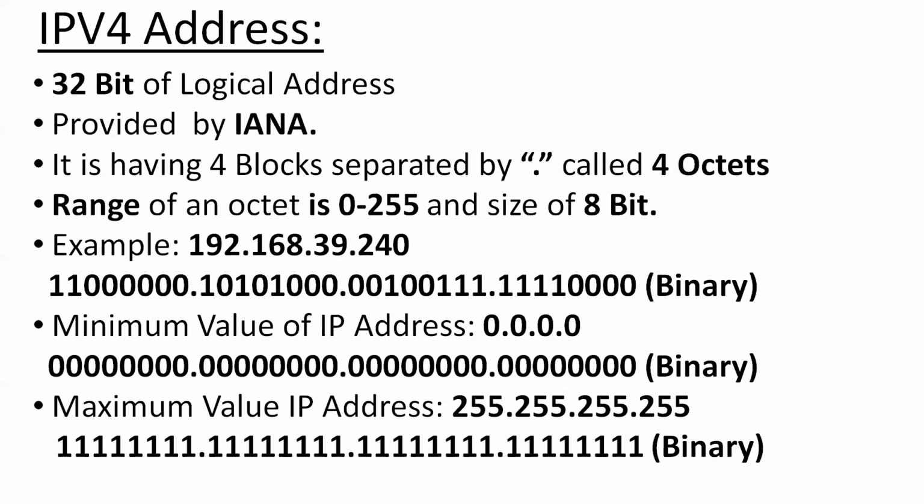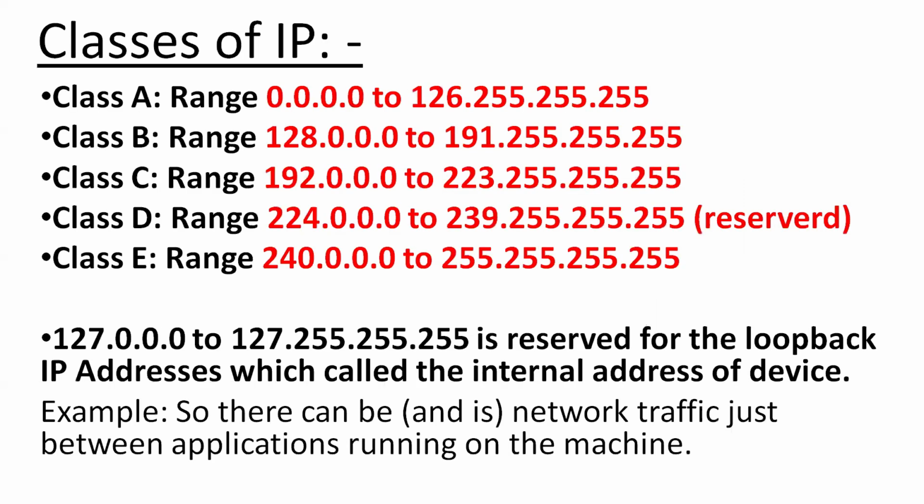Example: 192.168.39.240. In binary, we can say 11000000 dot 10101000 dot 00100111 dot 11110000. The minimum value of an IP address is 0.0.0.0 and the maximum value of an IP address is 255.255.255.255.